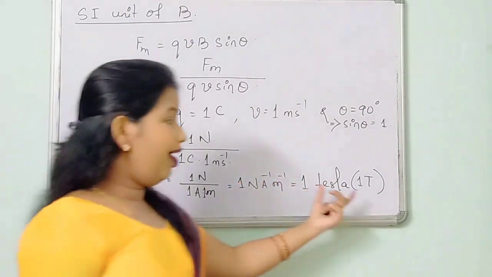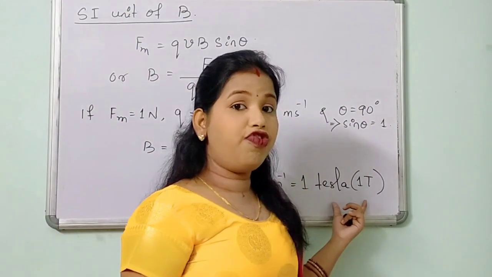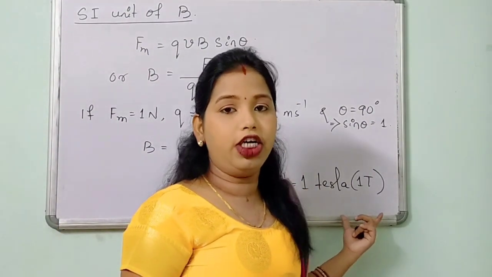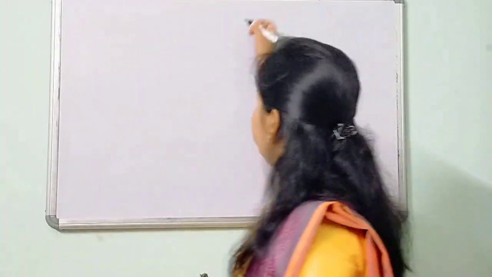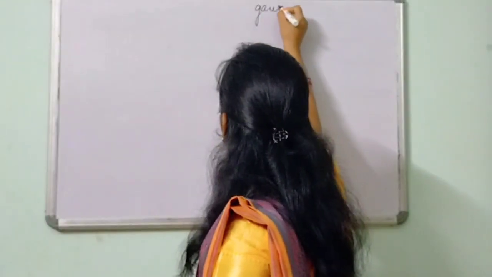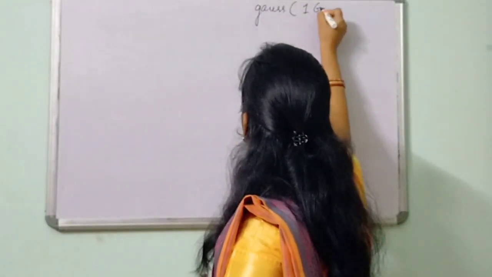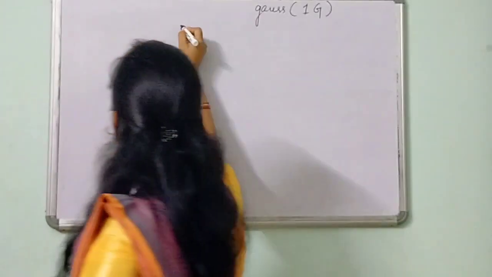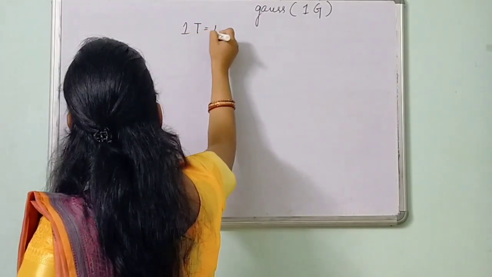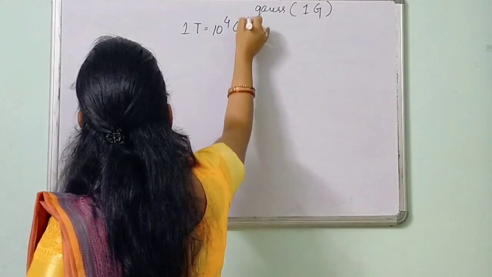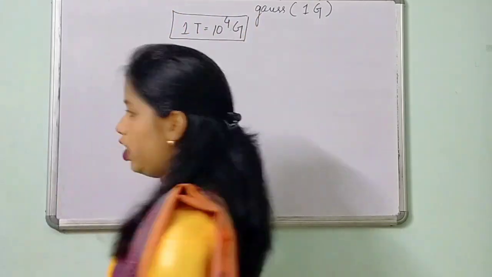But 1 Tesla is a very strong amount of magnetic field. The smaller unit of magnetic field is Gauss, or I can symbolize it as capital G, 1G. And remember it, 1 Tesla is equals to 10 to the power 4 Gauss.